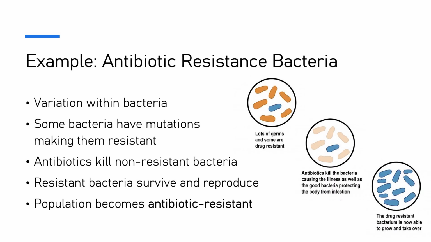A clear example of natural selection is antibiotic resistance in bacteria. There is variation within the bacteria species. Some bacteria have mutations that make them resistant to antibiotics. When antibiotics are used, non-resistant bacteria are killed, while resistant bacteria, that is, the favorable characteristic, can survive and reproduce. Over time, the population becomes resistant to the antibiotic.